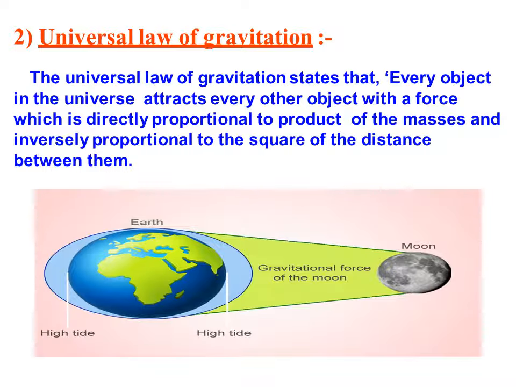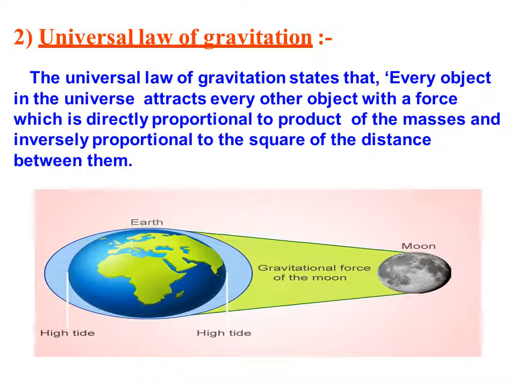Then we'll talk about the universal law of gravitation. The universal law of gravitation states that every object in the universe attracts every other object with a force which is directly proportional to the product of the masses and inversely proportional to the square of the distance between them. That means each and every object attracts other objects in the universe.